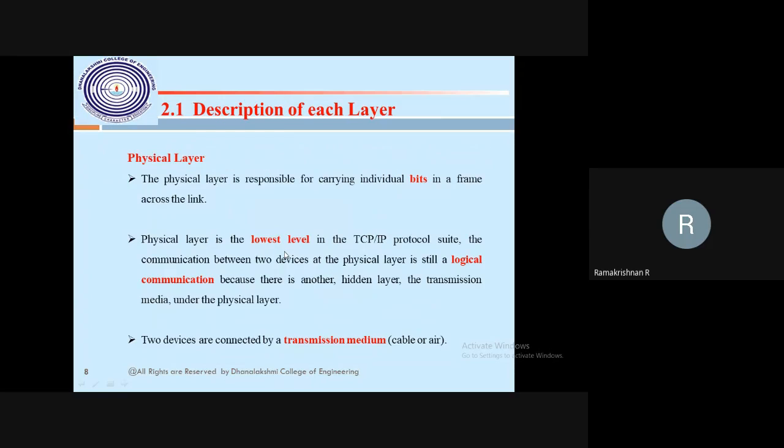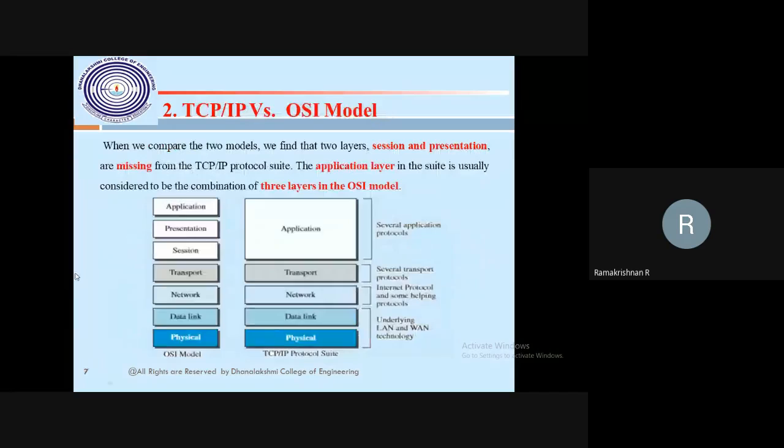So for the description of each and every layer, use the same procedure you studied last class. You write the same thing for 5 layers, but additionally we have to write a presentation layer and a session layer. Anyway, I want to recap it from bottom to top. The first layer is the physical layer. The second layer is the data link layer. What I said in the previous class is the same content only.